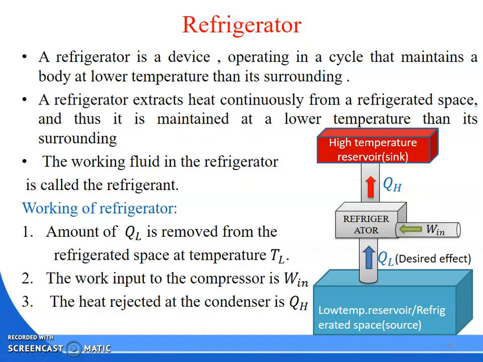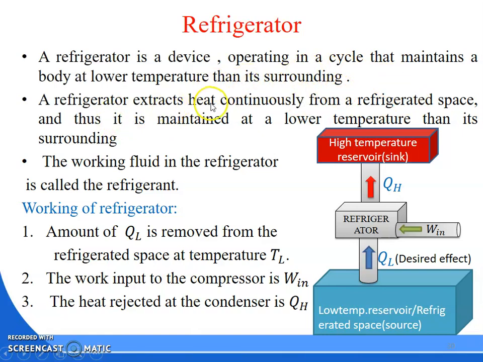Okay. Next we will discuss the refrigerator. Everyone knows the name, refrigerator. Everyone uses a refrigerator. Then what does a refrigerator do? A refrigerator maintains low temperature. Inside the refrigerator, there is a lower temperature than your surroundings. So a refrigerator is a device operating in a cycle that maintains a body at a lower temperature than its surroundings.